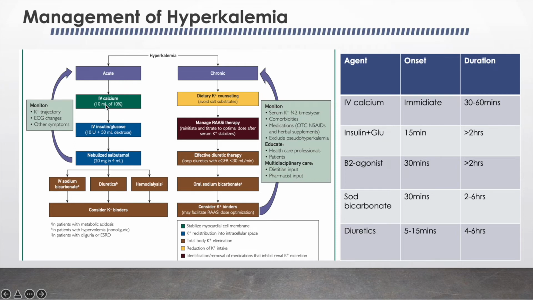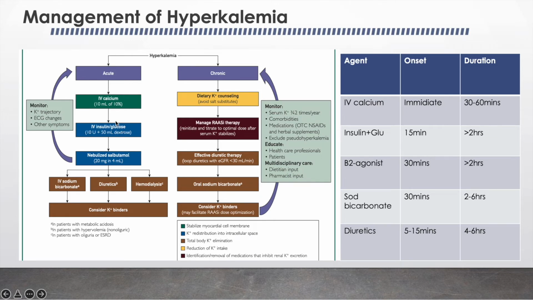First thing is to stabilize the myocardial cell membrane, which is done by calcium. So we have to give IV calcium. The onset is very fast and the duration is up to 30 to 60 minutes. The second mechanism is potassium redistribution into the intracellular space with the use of IV insulin.